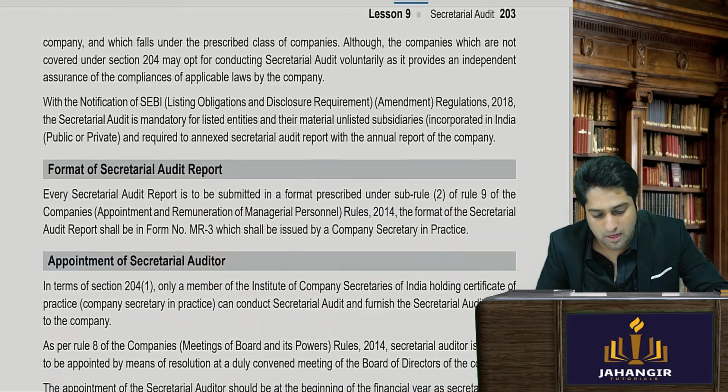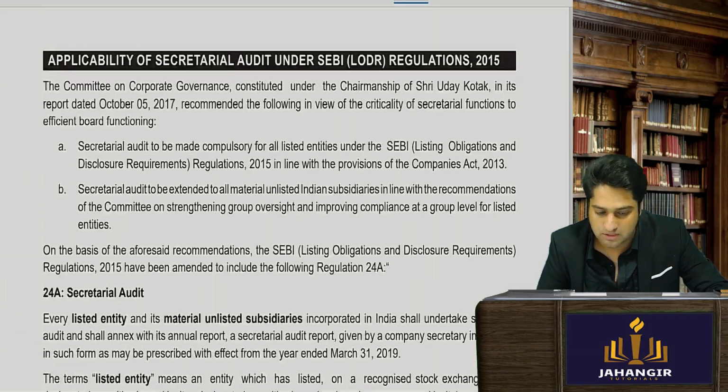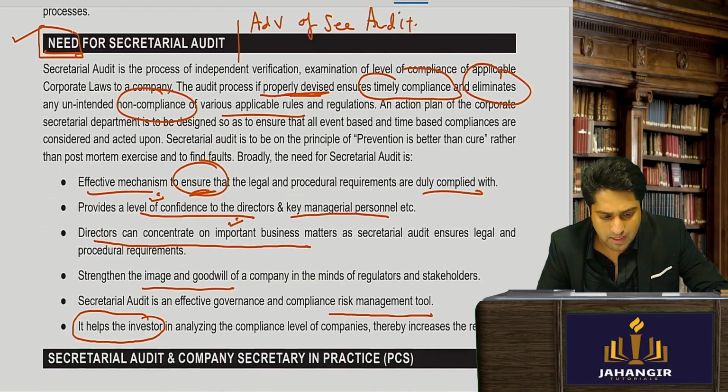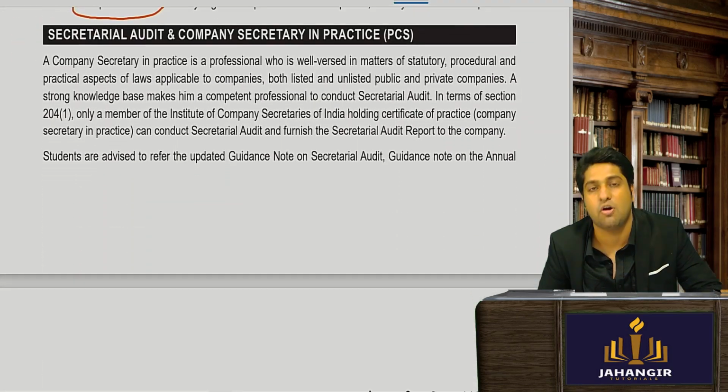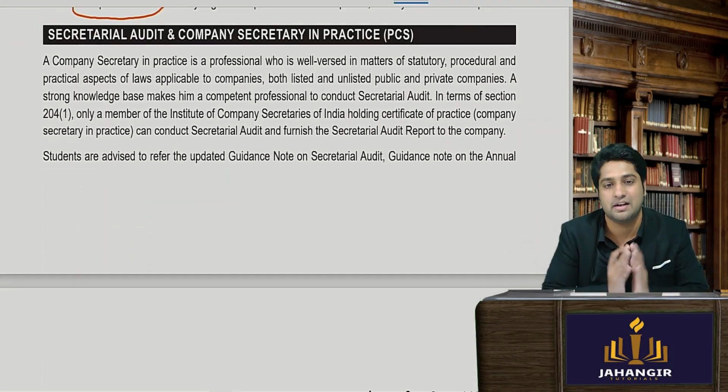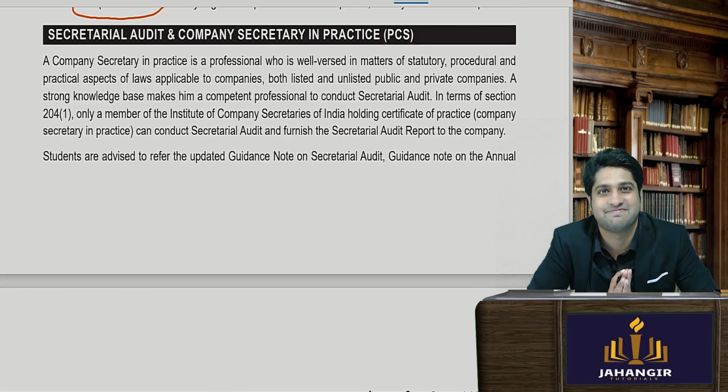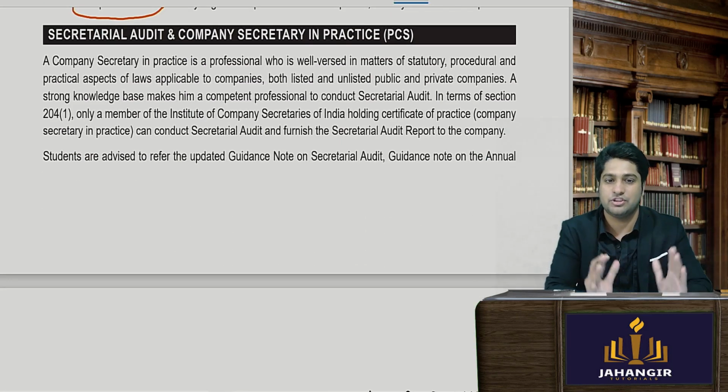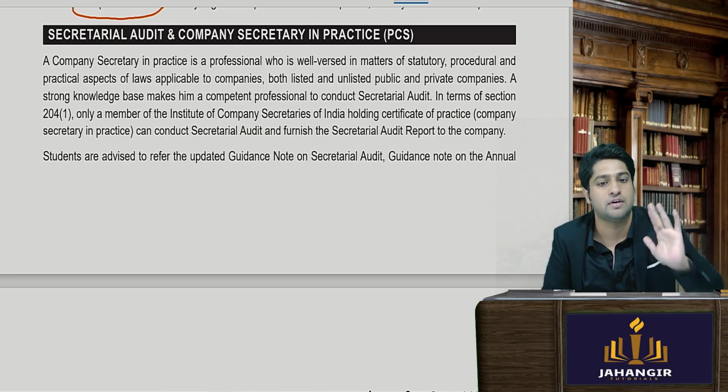So what have we done till now? We've first done what is secretarial audit, and second we've done the need for secretarial audit and the benefits of secretarial audit. Is that clear? Yes, sir. Yeah, so that is sufficient. You can read both together like how I have done.